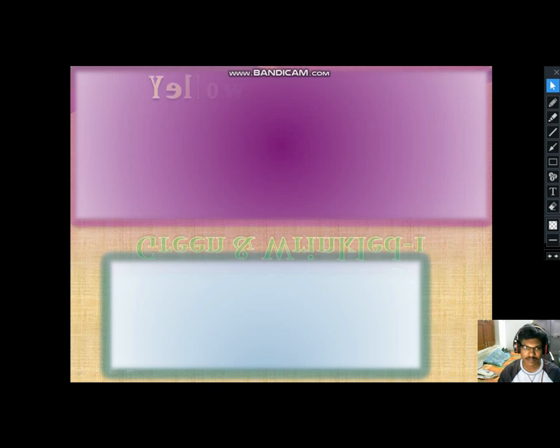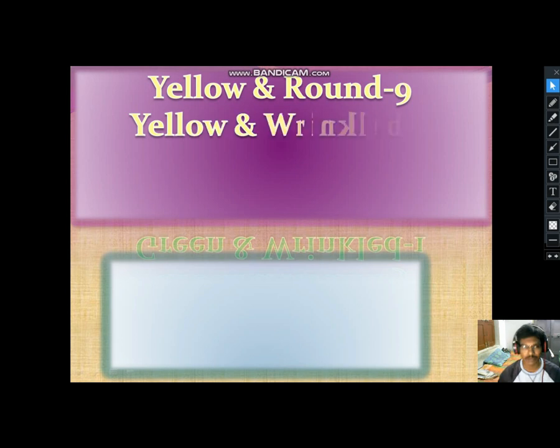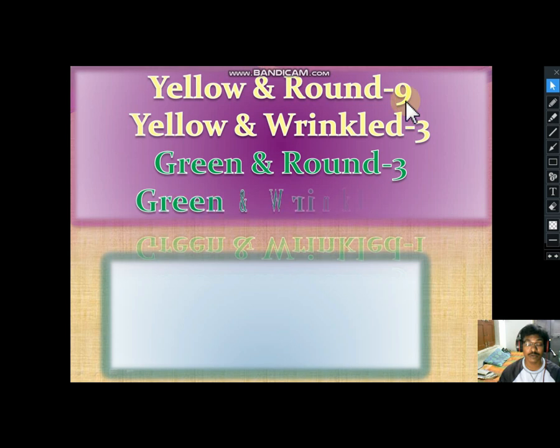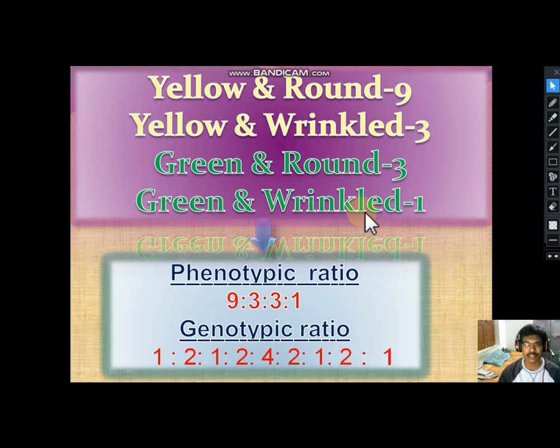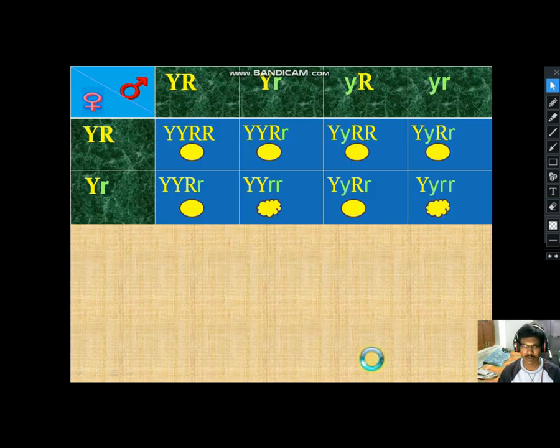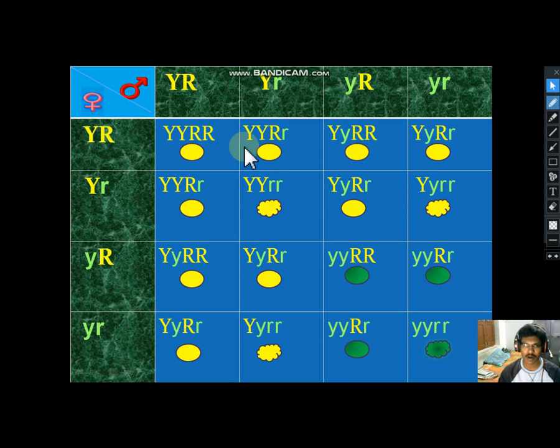How many yellow and round? In the phenotypic ratio, yellow and round are 9, yellow and wrinkled are 3, green and round are 3, green and wrinkled are 1. So the phenotypic ratio is 9:3:3:1. The genotypic ratio is 1:2:2:1:2:4:2:1:2:1. Let's observe them without any confusion.